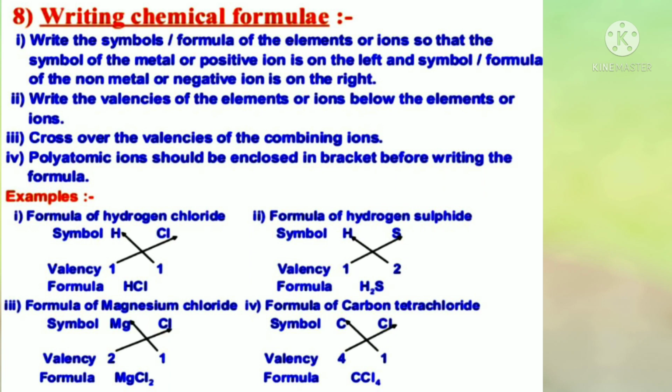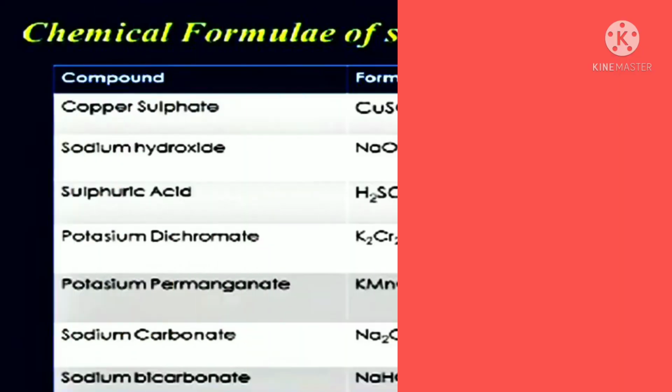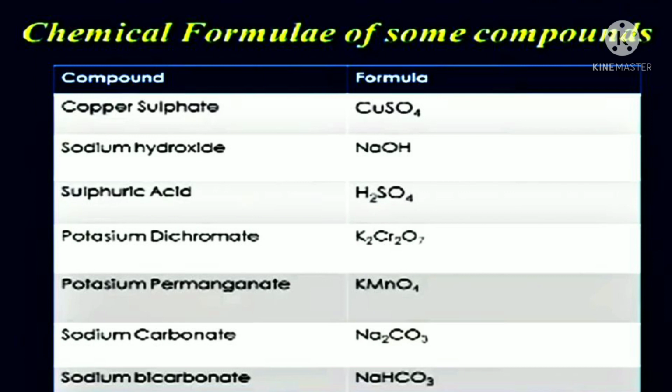See this figure, the chemical formulas of some compounds. Copper sulfate formula is CuSO4, sodium hydroxide formula is NaOH, sulfuric acid formula is H2SO4, potassium dichromate formula is K2Cr2O7, potassium permanganate formula is KMnO4, sodium carbonate formula is Na2CO3, sodium bicarbonate formula is NaHCO3.